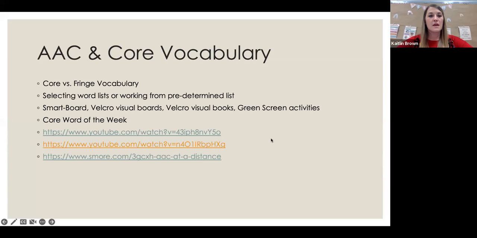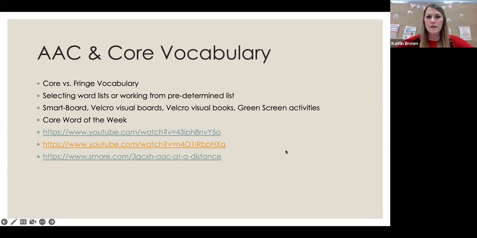That's also something core. So then we go into the core word of the week, and I'll touch on this because I do have a good resource for you on this as well. So your core word of the week, obviously the idea behind this is that you pick a specific core word and you focus on it throughout the week. So you would have it posted throughout your classroom. You would use it in the different areas that you're teaching that week and try to expose and model that word as many times as possible. And also turning around and showing those students how to use it on their devices or with their own pictures.